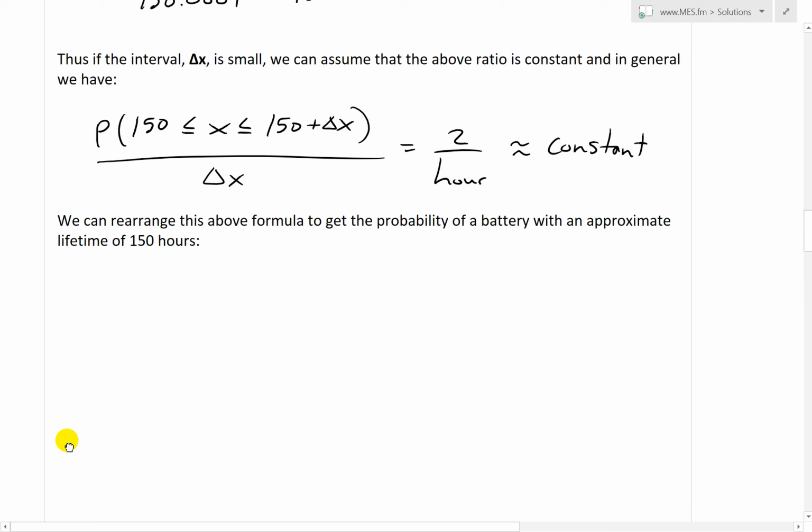Now we can rearrange the above formula to get the probability of a battery with an approximate lifetime of 150 hours. Just move the delta x to the other side.